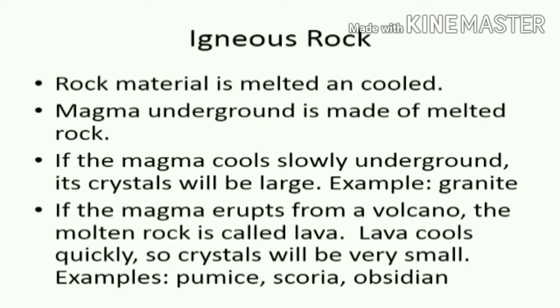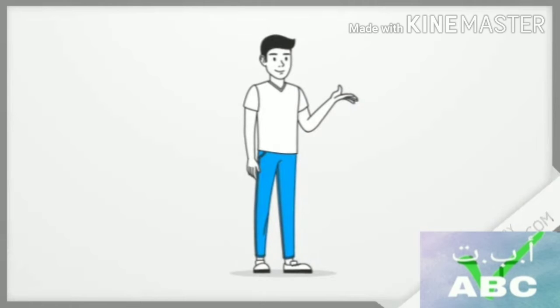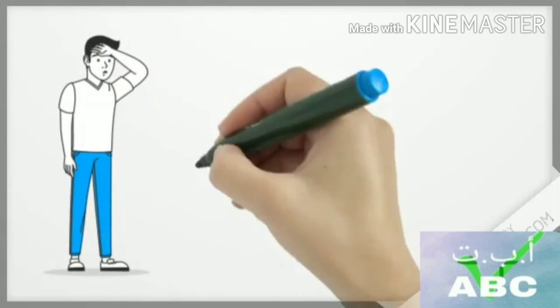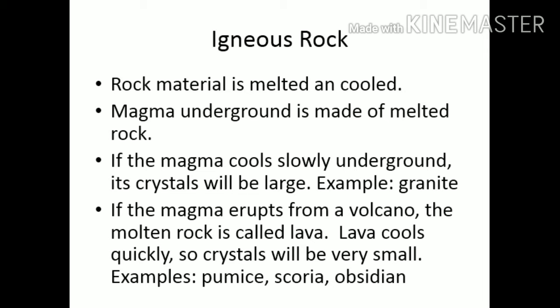The first type of rocks is called igneous rocks. Igneous means fire, and it's called by this name because igneous rocks are produced from cooling down of magma under the earth crust. What is magma? Magma is the molten rock found inside the earth crust.